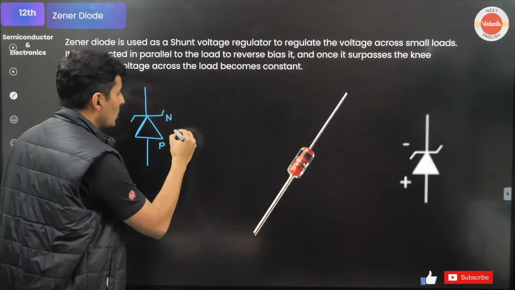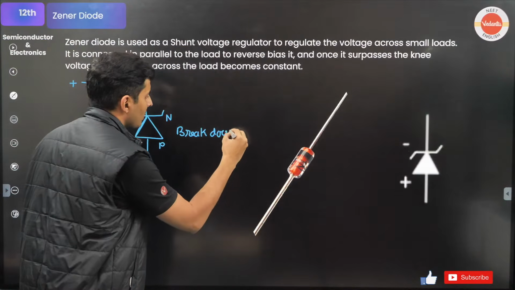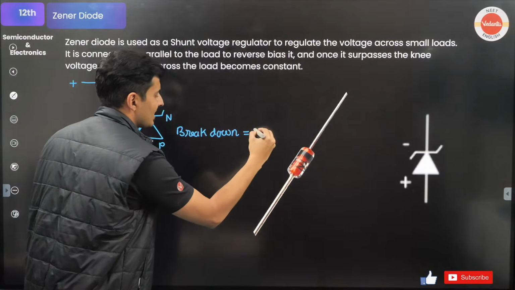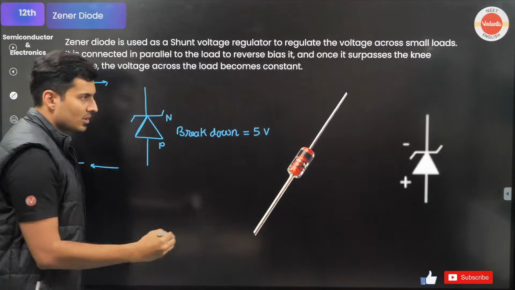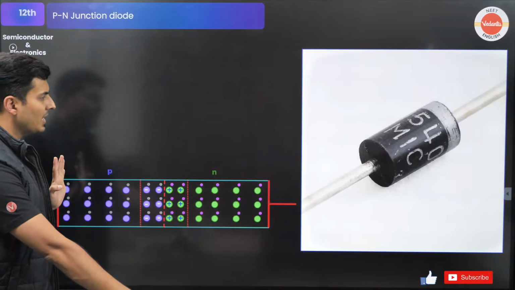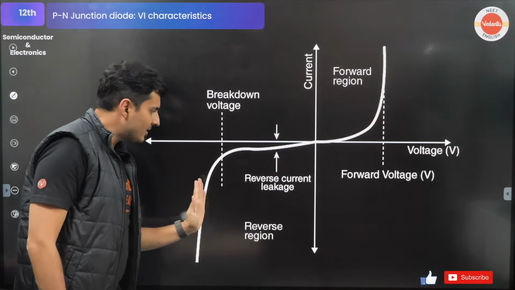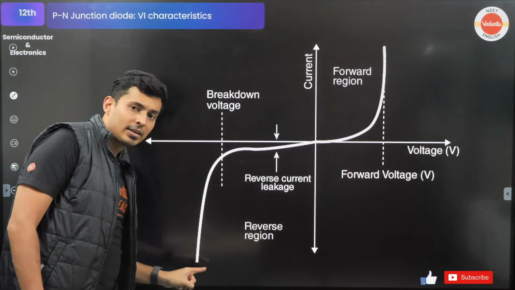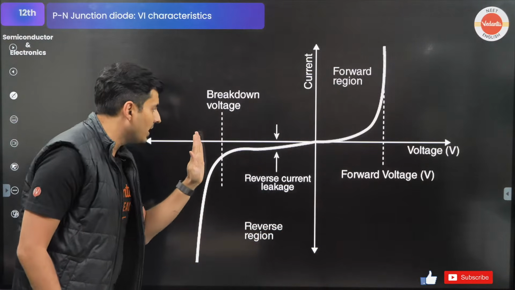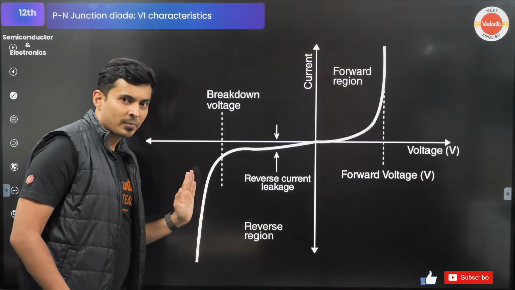Imagine I tell you the breakdown voltage is, for example, 5 volts. That means after 5 volts in the reverse direction, that's it. It breaks down. It suddenly conducts. The voltage remains constant. You cannot increase the voltage beyond a point.